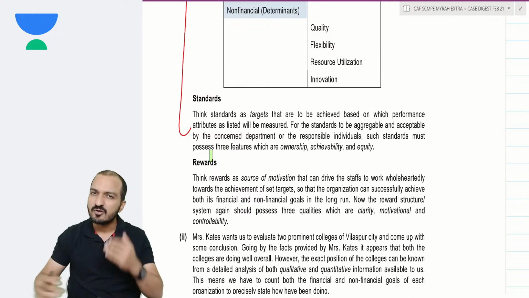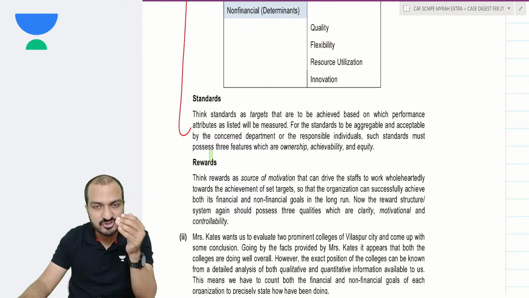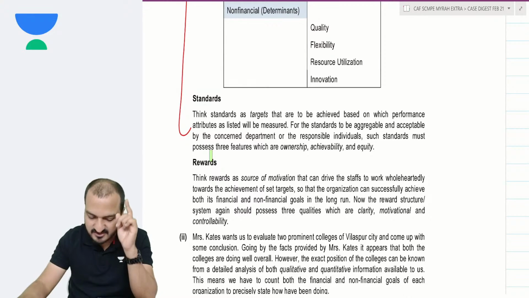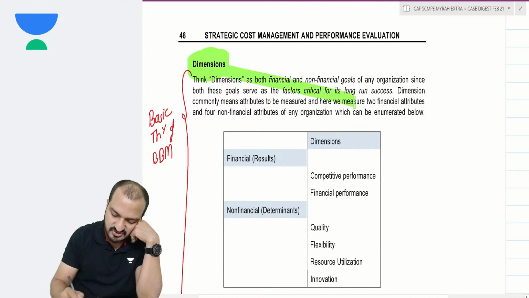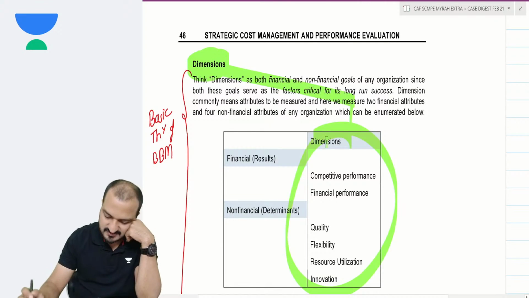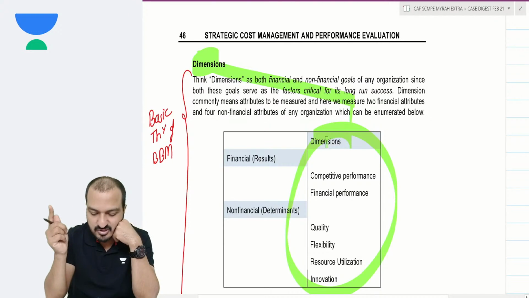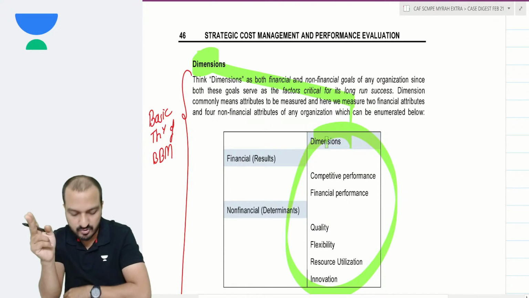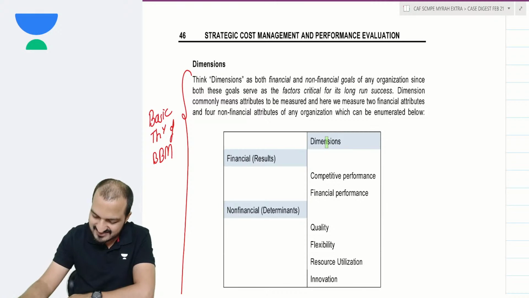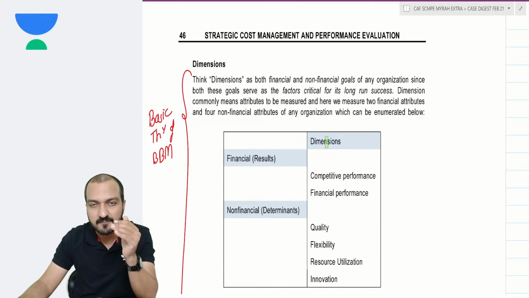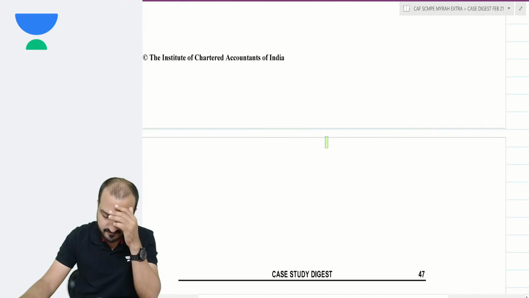So my answer will contain analysis only with respect to the dimensions part. And within dimensions, I will show these 6 items: financial performance, competitiveness, quality, flexibility, resource utilization, and innovation. We just have to think about what financial performance and comparative performance mean for a college business.